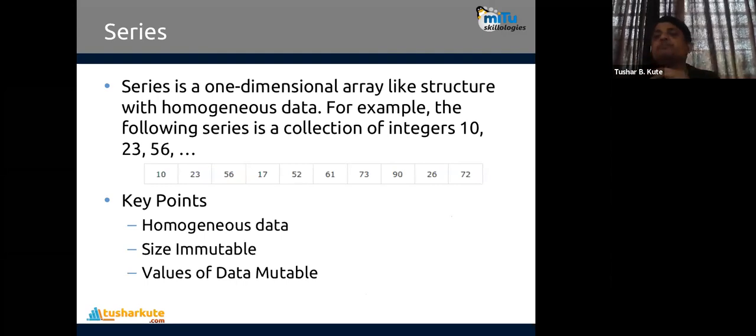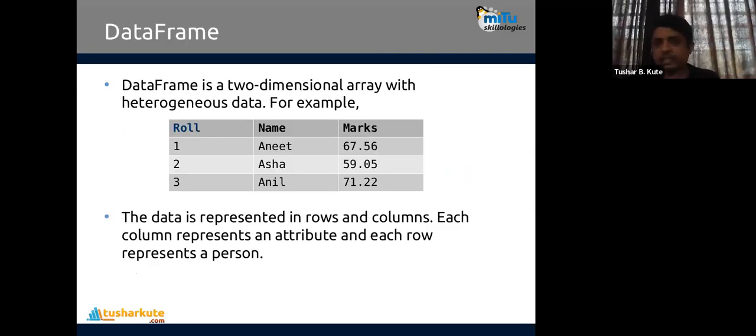Let's go in detail. Series is a one-dimensional array-like structure with homogeneous data. For example, in the following series we can see 10, 23, 56, stored as an integer series. All elements are integers, just like a numpy array. Series is homogeneous, but its size is immutable and the values of the data are mutable. You cannot increase or decrease the content size.